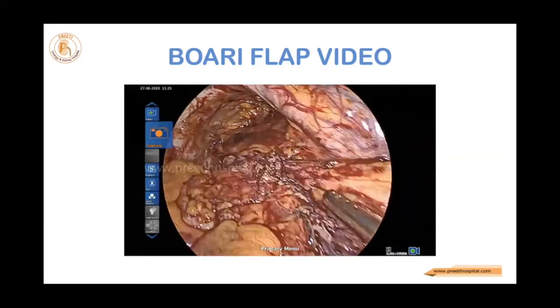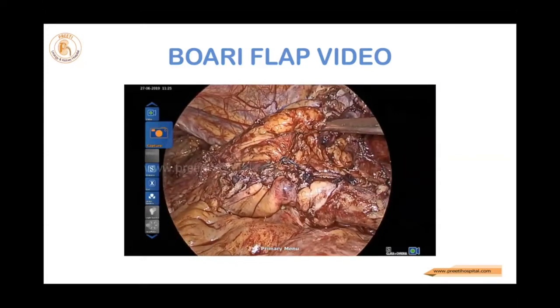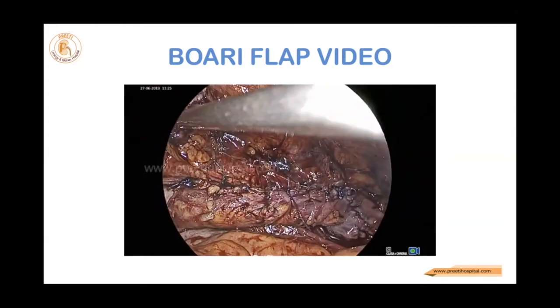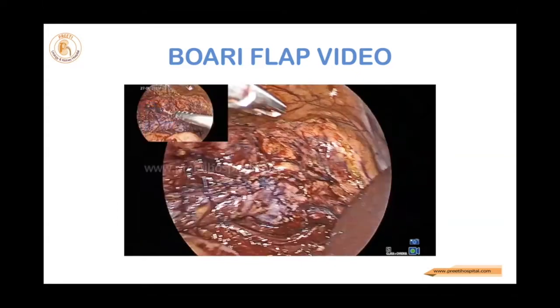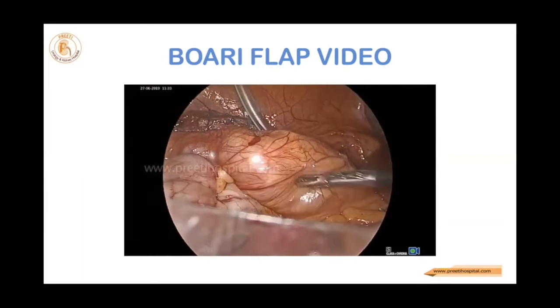This is the final picture where the bladder is there. This is the tube. It should freely move in the abdomen. When you lift it, see, this is the tube. It's the kidney and the pelvis. Now here it is, this much lifting is there. Fortunately, this patient is doing well.